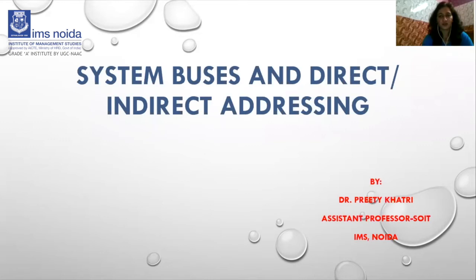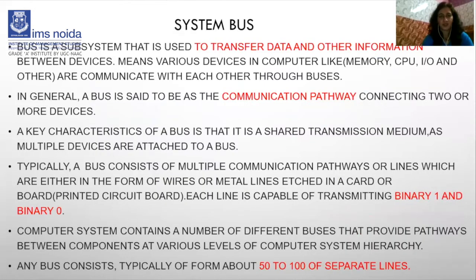Today we will discuss system buses, and the second topic is direct and indirect addressing. So let's start first. What is a system bus? A bus is a subsystem that is used to transfer data and other information between devices. Suppose one device wants to communicate with another device, so a bus is used, right?